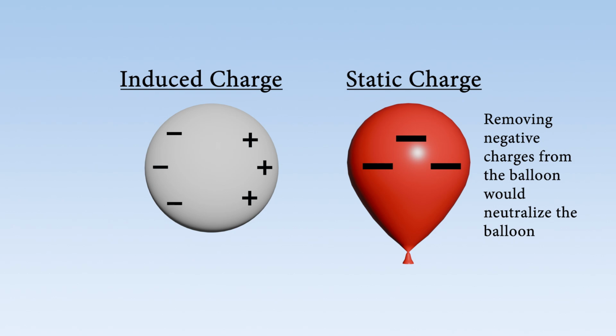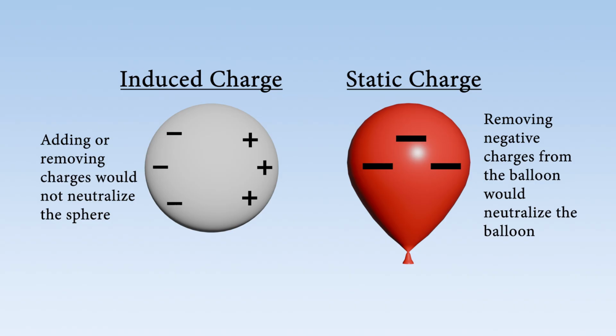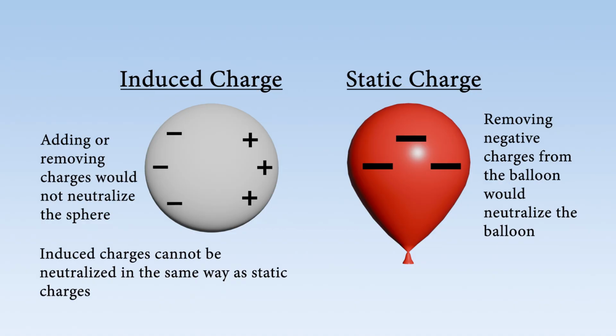Consider that if we remove negative charges from the balloon, we could restore the balance between negative and positive charges. In other words, we could neutralize the balloon. However, if we were to add or remove charges from the conducting sphere, that would not restore a balance of charge, since it's already balanced and therefore it can't be further neutralized. So induced charges can't be neutralized in the same way that static charges can be neutralized.